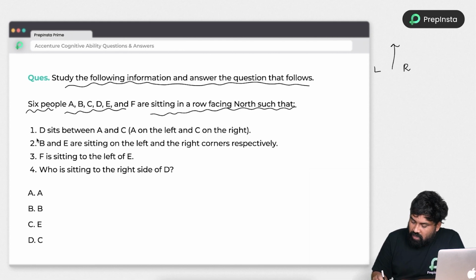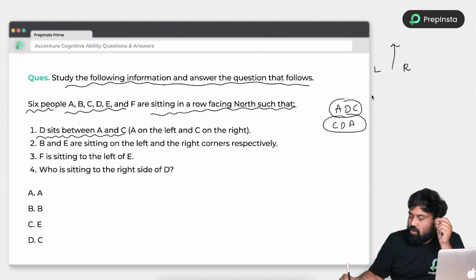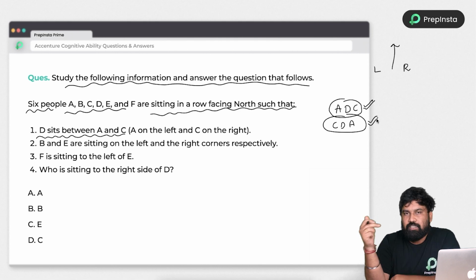Okay. So D sits between A and C. We don't know which order it was, but it is between. So whenever they give this type of indirect statement, you have to write it down like ADC or CDA. You don't have to fix any one answer. You have to write all the possible answers in the arrangement.